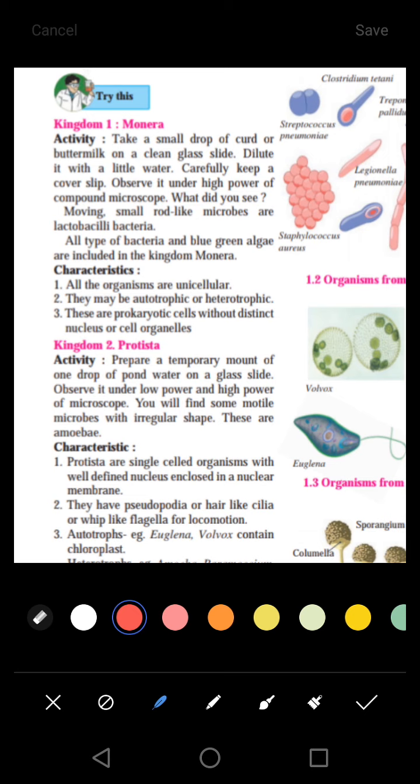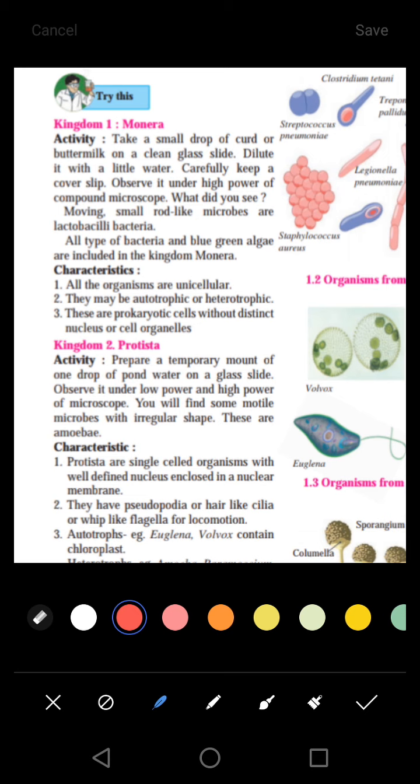So here is an activity. We will try to do this activity in your practical or in the science laboratory if we get a chance. What we have to do is take a small drop of curd. Curd means dahi, we call it in Hindi. Take a small drop of curd or buttermilk on a slide, stain it, fix it, and observe it under the compound microscope.